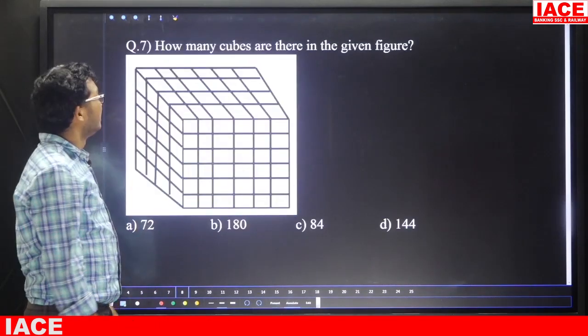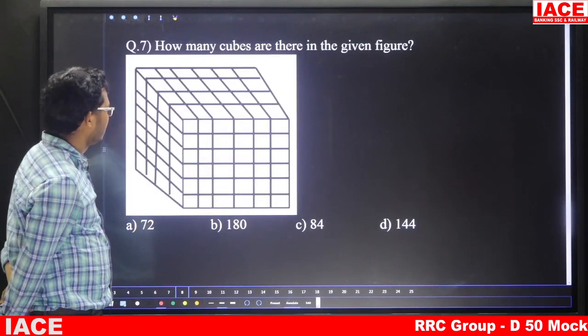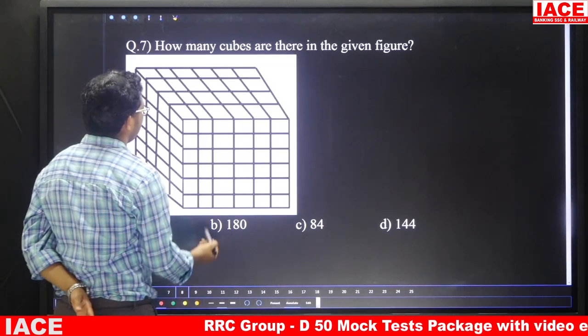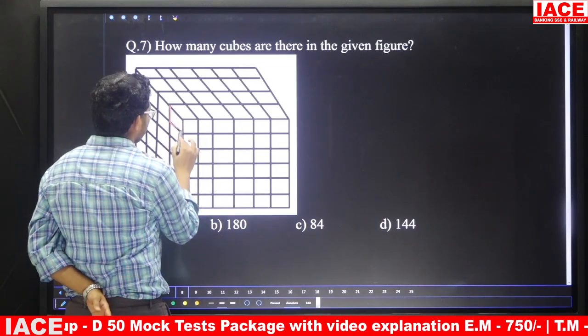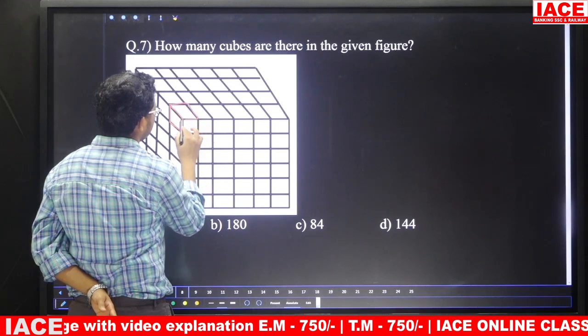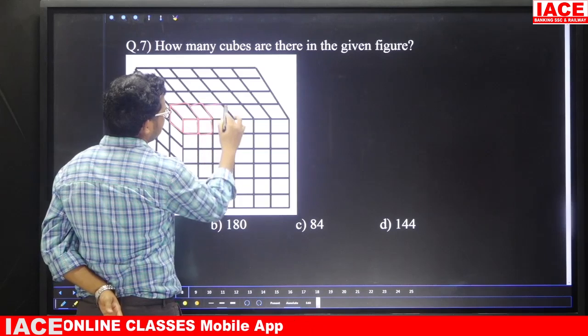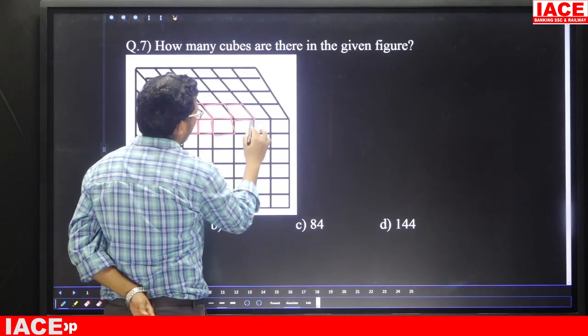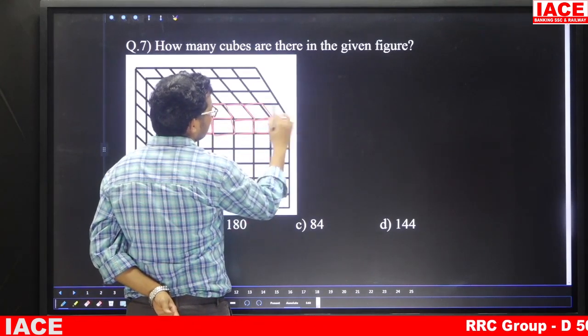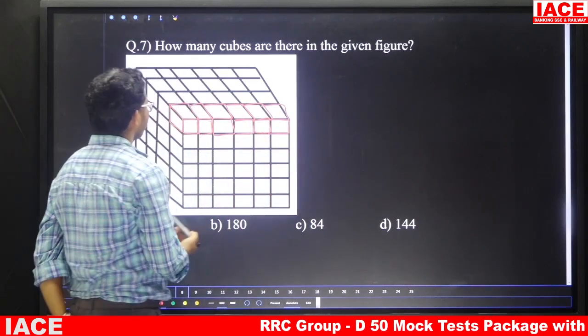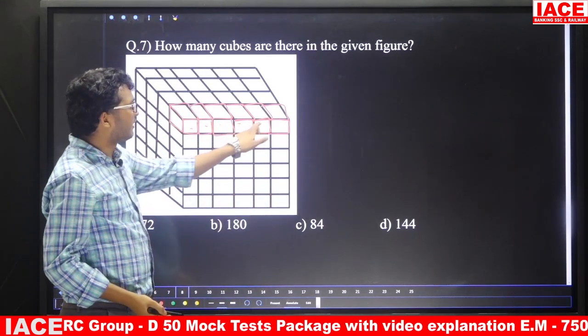Question number 7. How many cubes are there in the given figure? Friends, if you observe here, this one is 1 cube. Next, this one also is 1 cube. This one also 1 cube. This one also 1 cube. Here this one also 1 cube. This one also 1 cube. That means here 1, 2, 3, 4, 5, 6 are there.